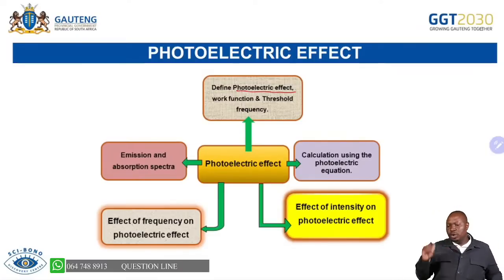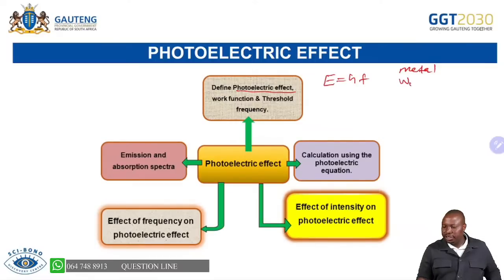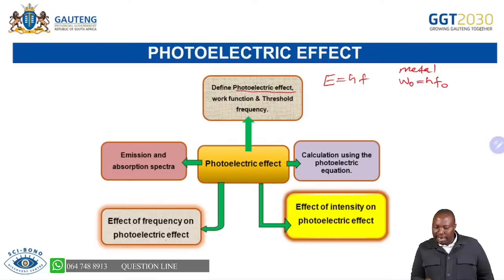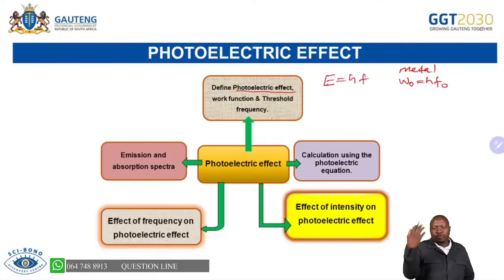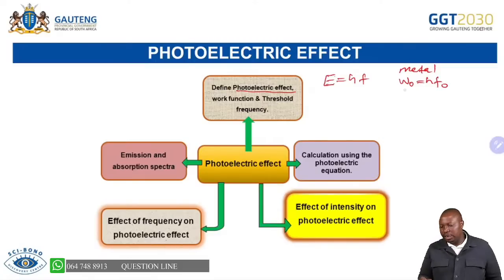The main thing when you're dealing with the photoelectric effect is to have these two things in your mind: the energy of a photon, and a metal. Remember, a metal has energy as well. We call it the work function, which is the minimum energy required to eject electrons from a metal surface. The energy of a photon is the energy from our light, and the metal has expectations: for you to remove electrons from my metal surface, this is the minimum amount of energy that I need, which we refer to as the work function.